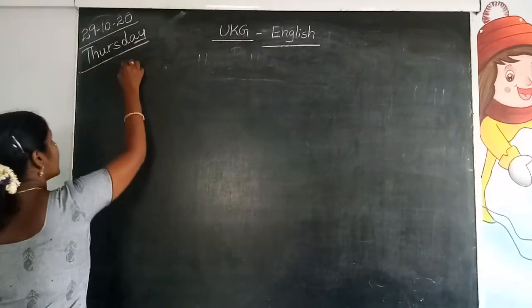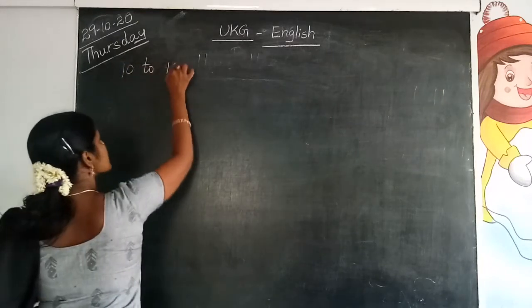Look at the board. 10 to 100 number names.